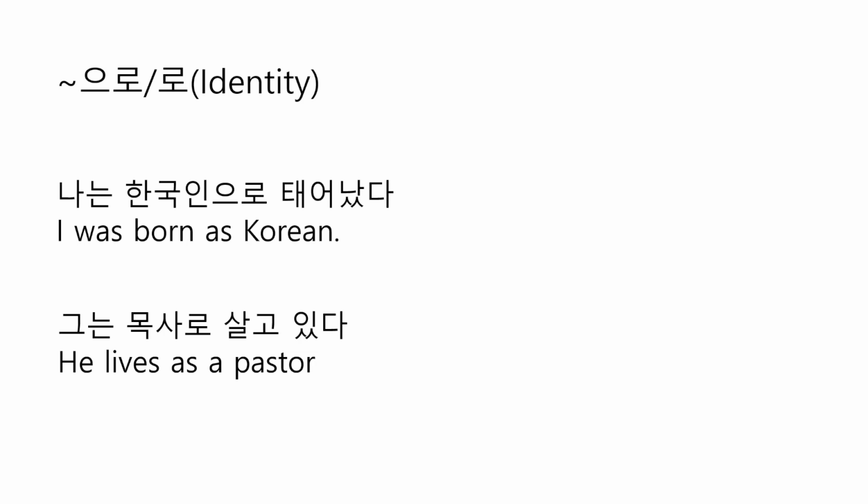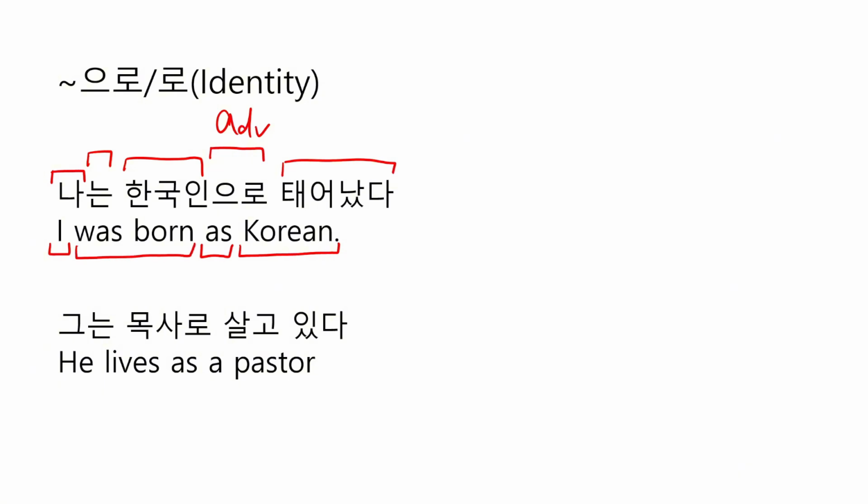And it could be used for showing identities. For example, 나는 한국인으로 태어났다. I was born as Korean. So, 나 means I, and 는, we will talk about this later, and 한국인 means Korean, and 으로 is adverbial case particle, which is translated into as in this sentence, and 태어났다 means was born.